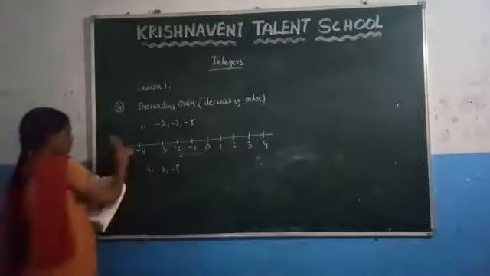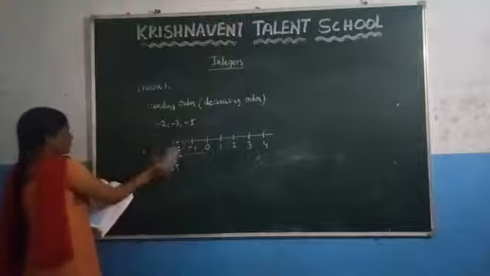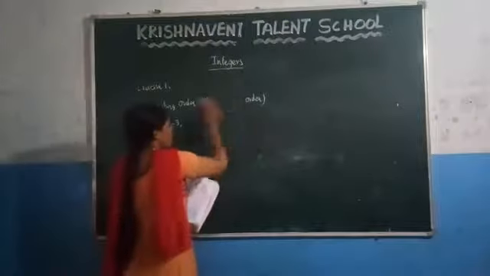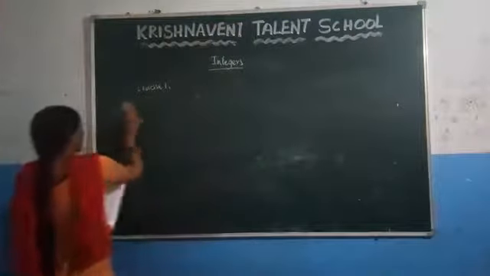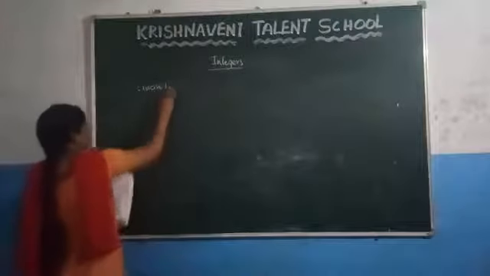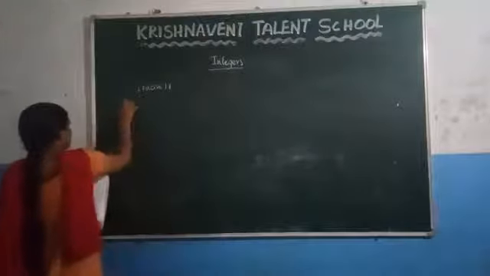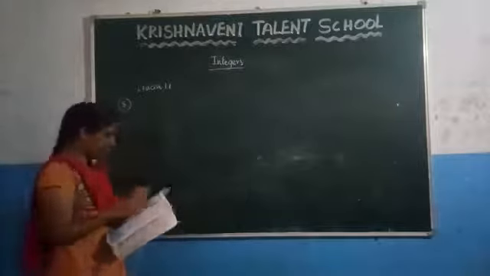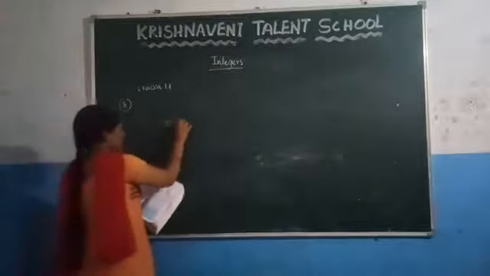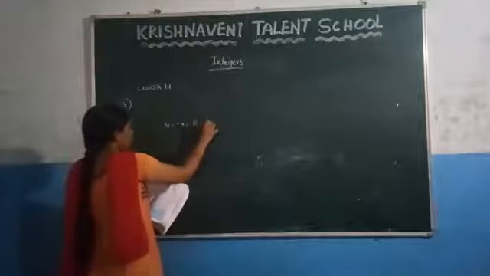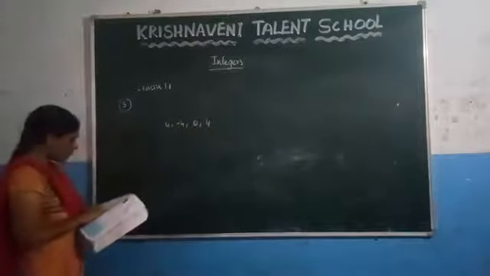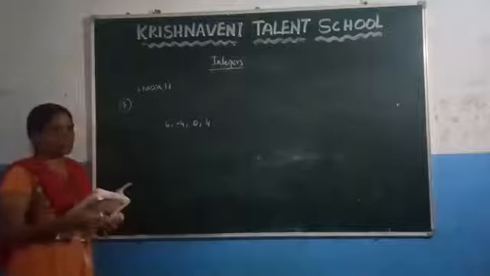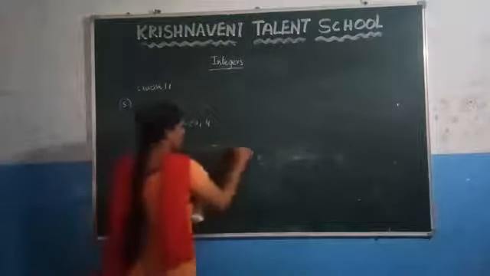The next problem is the 5th question. What is the 5th question they have given? Represent 6, -4, 0, 4 on a number line. To represent these numbers on a number line, first you have to draw the number line.